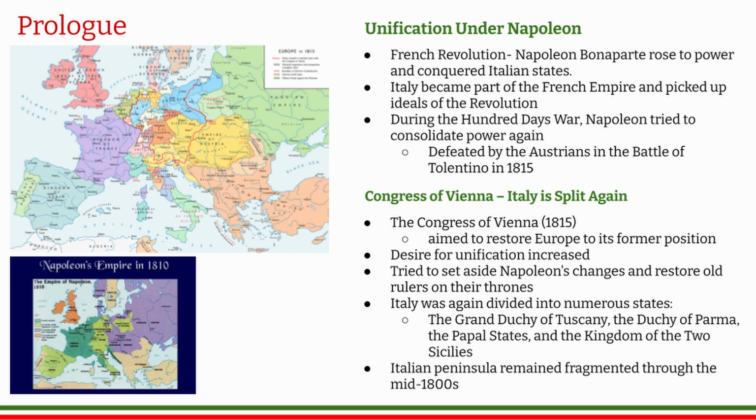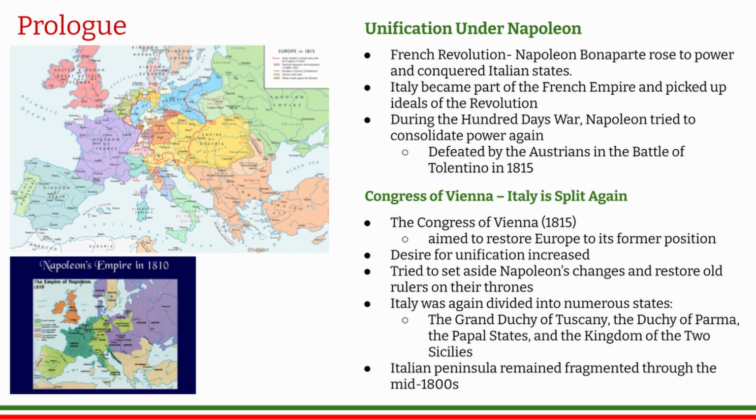During the French Revolution, Napoleon Bonaparte rose to power and proceeded to conquer the Italian states. Italy became part of the French Empire and thus imbibed the ideal of the revolution. During the Hundred Days' War, the period in which Napoleon, although defeated, returned from his exile and tried to consolidate power again, he was defeated by the Austrians in the Battle of Tolentino in 1815.